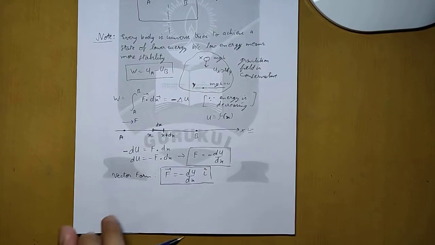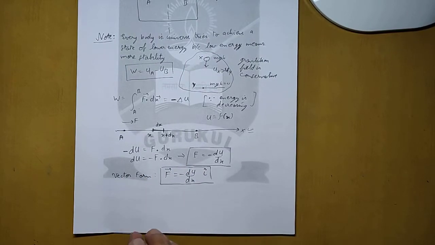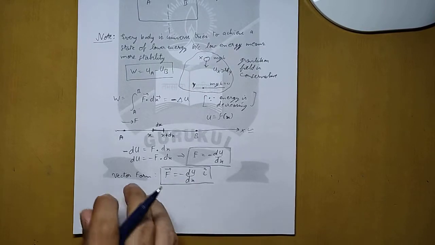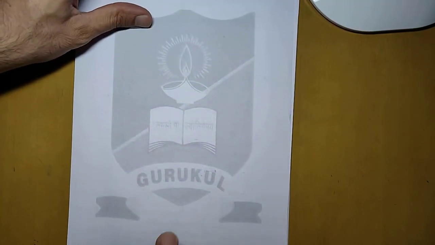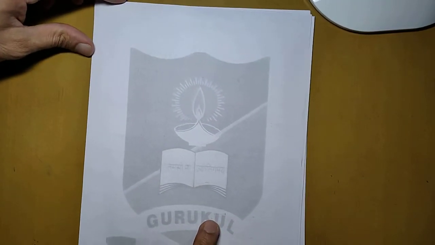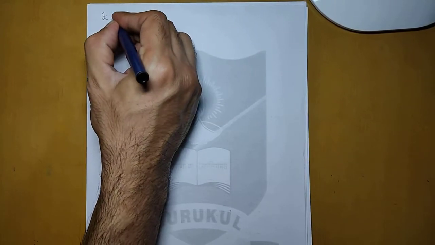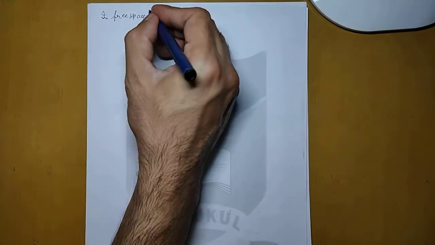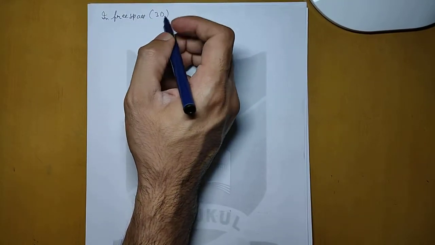So this is for one dimension. The similar thing we can apply for three-dimensional space. So let us do it on the next page. Let us say that instead of one dimension we have a free space. Free space means it is a three-dimensional space. In a three-dimensional space we have x, y and z axis.